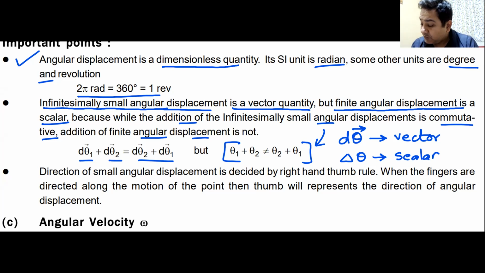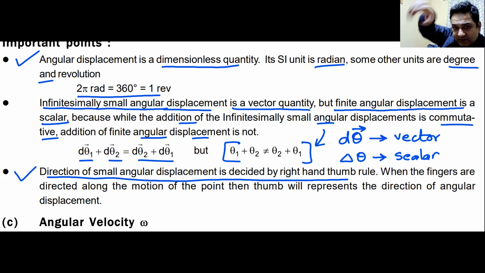And again, for small displacement, the direction of angular displacement is decided by the right-hand thumb rule. So if I'm rotating something on this axis, this is how it will rotate. If something rotates on this axis, this is how it will rotate. Am I clear? I'll give you 2 minutes to note down these 3 points. The only thing that you need to note down is small angular displacement is a vector, large angular displacement is a scalar, nothing else. 2 minutes.